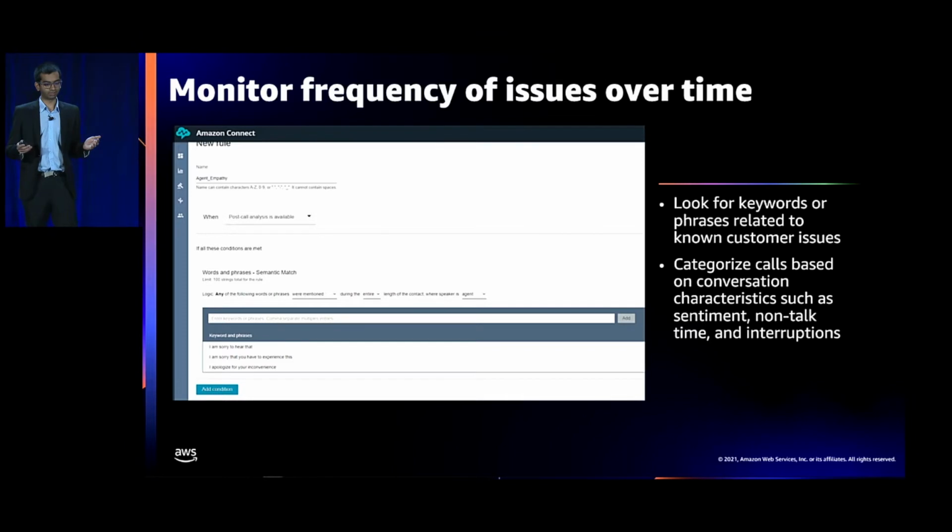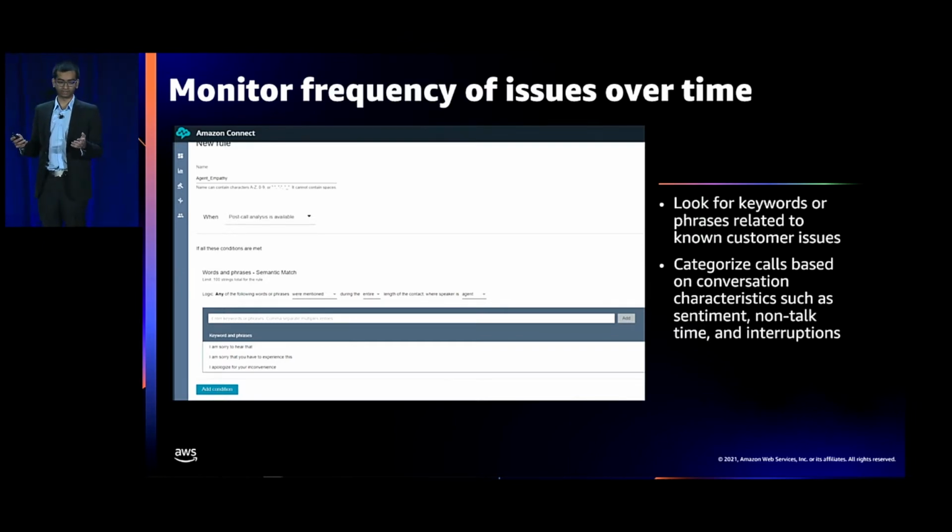Now, most contact centers use contact wrap-up or call issue codes or call disposition codes to identify what a call is about. Agents are required to select from a long list of issue codes at the end of a call. Naturally, agents are going to end up selecting the easiest one that they can find. This method can be error-prone, and you can get an incorrect picture of what's happening in your contact center.